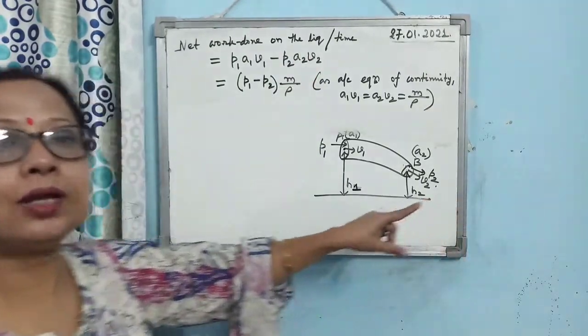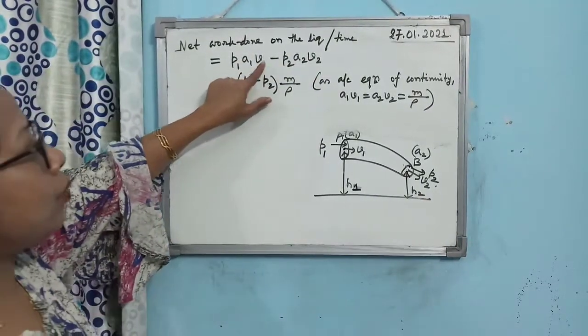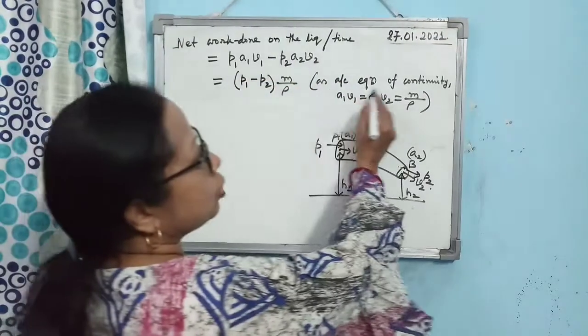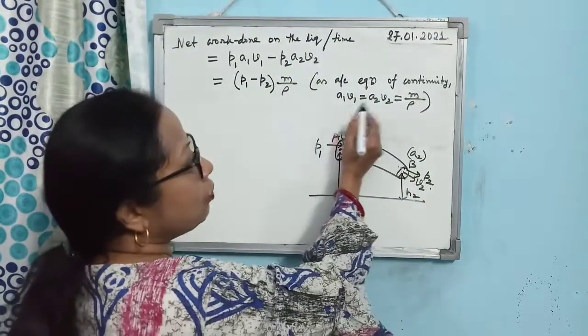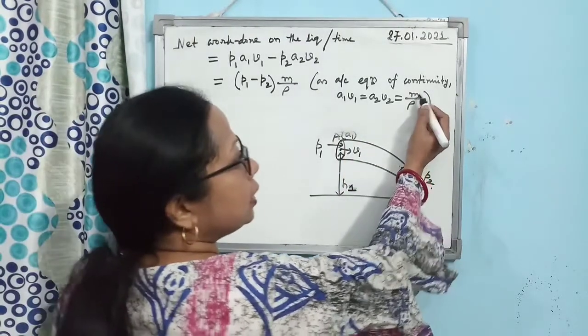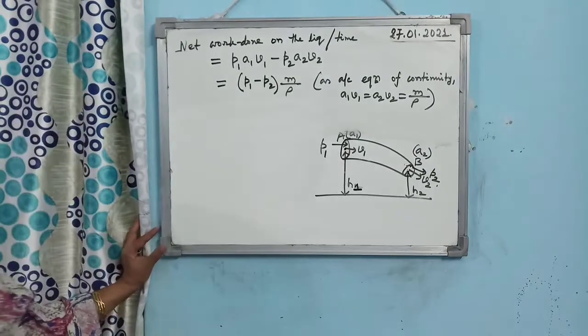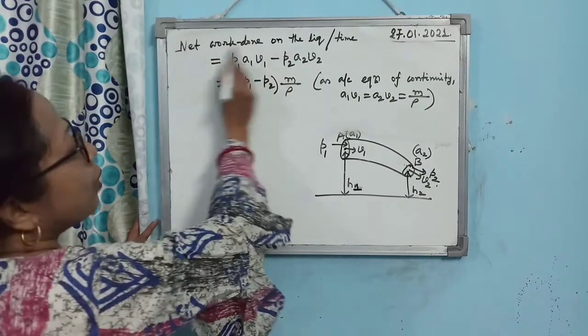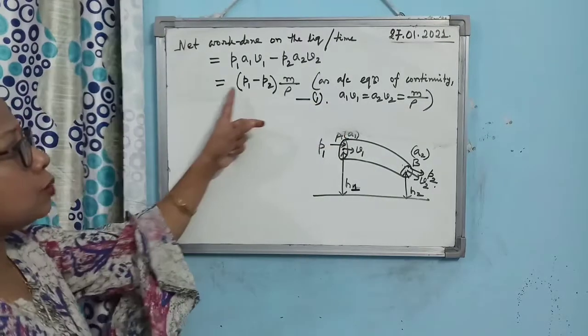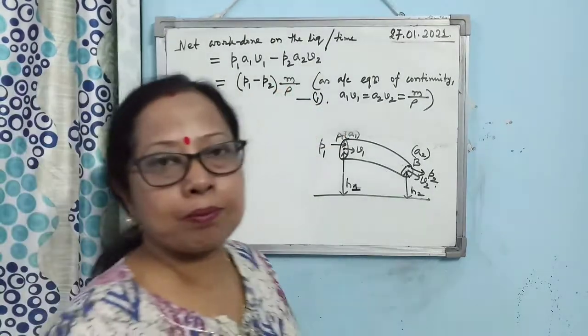So the net work done is P1 A1 V1 minus P2 A2 V2. Again, according to the equation of continuity, A1 V1 is equal to A2 V2 equal to m by rho, where m is mass per unit time. So the net work done on the liquid per unit time is P1 minus P2 into m by rho.